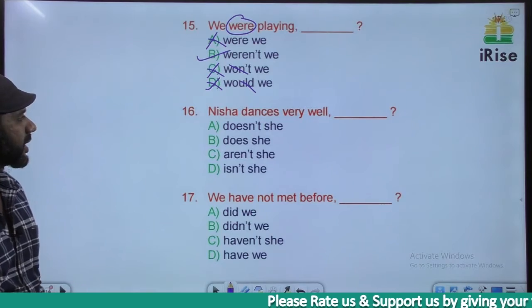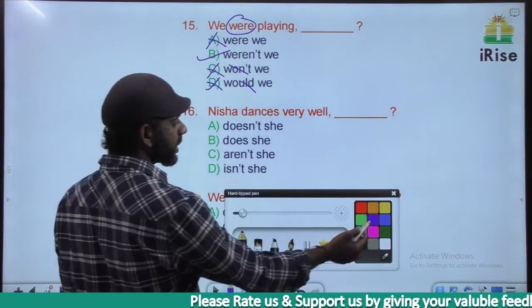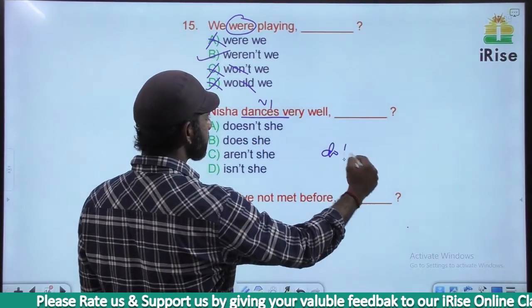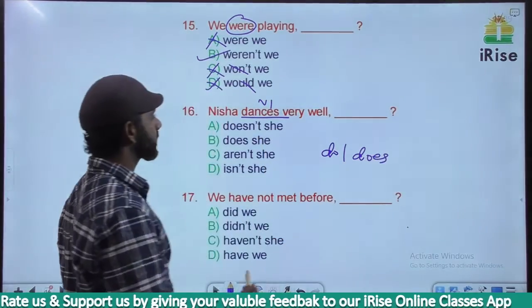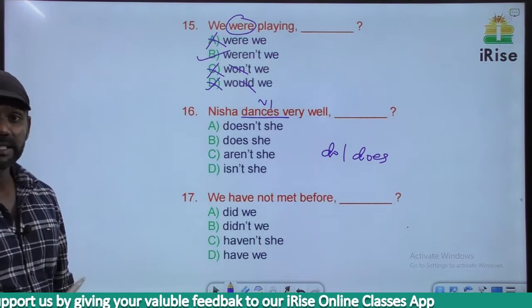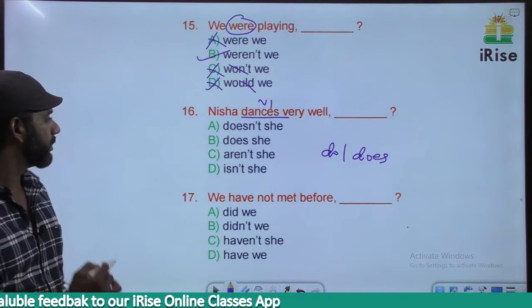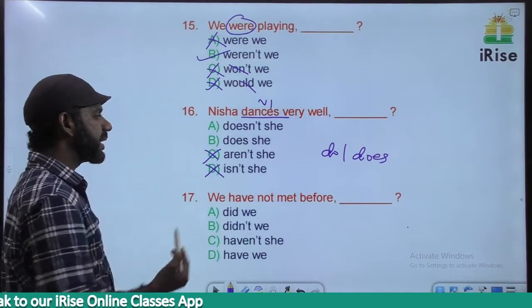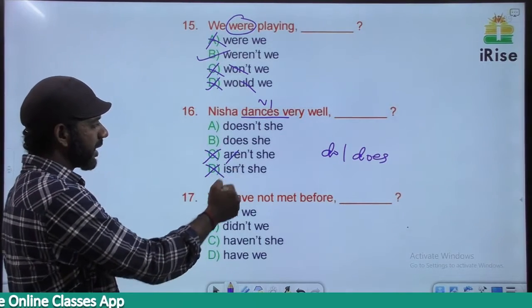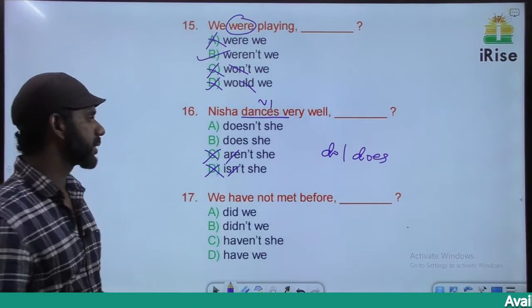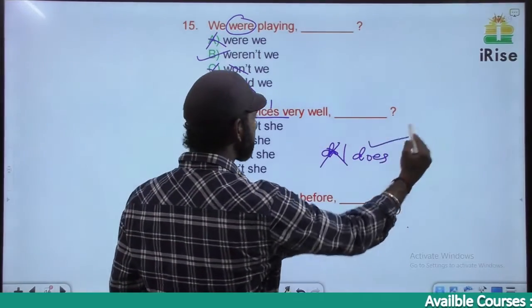Nisha dances very well. There's no auxiliary verb in this sentence. The verb in this sentence is dances, V1, so we have to go for do or does. The subject here is Nisha. Now here, we have to frame the tag using do or does. Based on that, C and D are eliminated. C says are, D says is. Nisha is a singular subject here, so it cannot be do, it must be does.